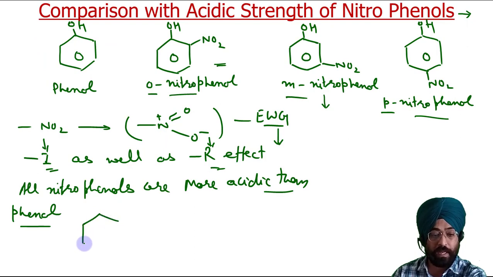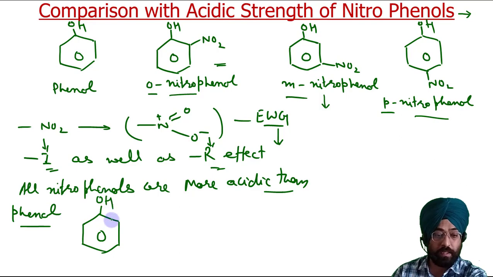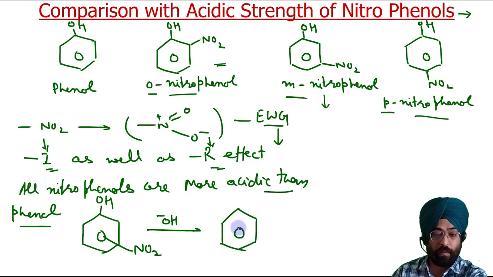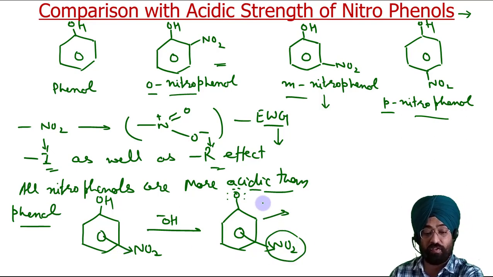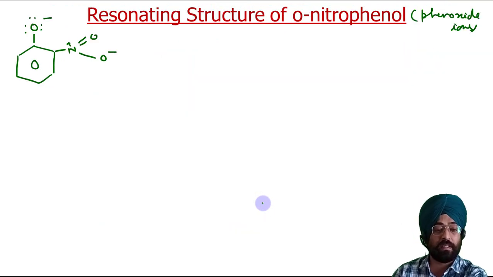Basically what will happen, I will write a general reaction. OH, now the NO2 group can be at any position. If we add OH negative, what it gives is O negative and NO2. Now we have to see the effect of NO2 on the stability of this phenoxide ion. This we will study through their resonating structures. First let us see the resonating structure of the ortho isomer.